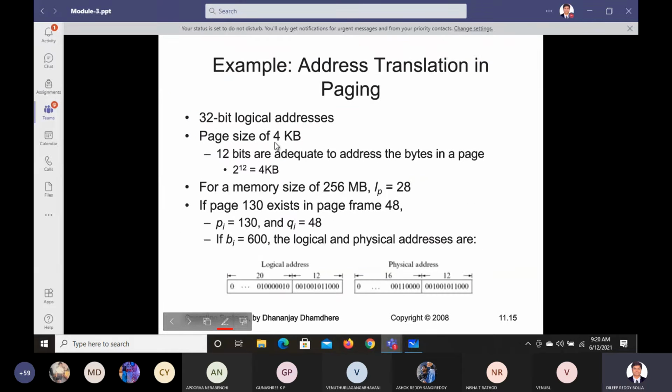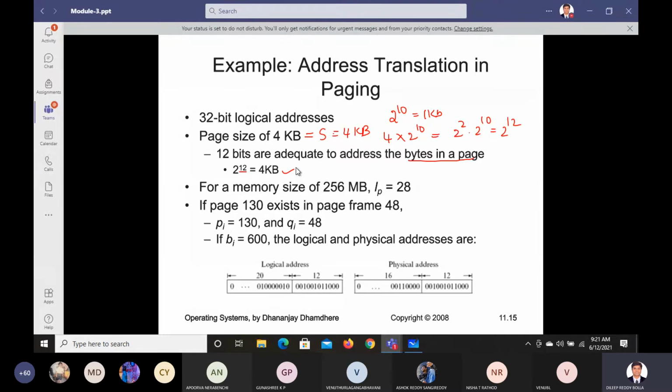So next, take an example here. Page size is equal to 4 KB. What is this? S equals 4 KB is the meaning of that. Now 12 bits are used for the number of bytes in a page. So 12 bits we are using. 4 KB is the size, right? 1 KB equals 2 power 10. Now 4 KB is 4 into 2 power 10. What is 4 actually? 2 power 2 into 2 power 10, which is 2 power 12. So we got here 2 power 12. So that's what your 4 KB is.